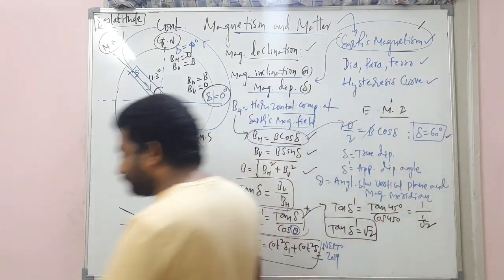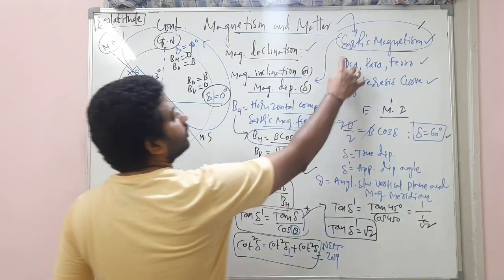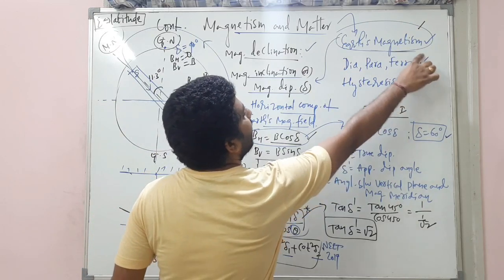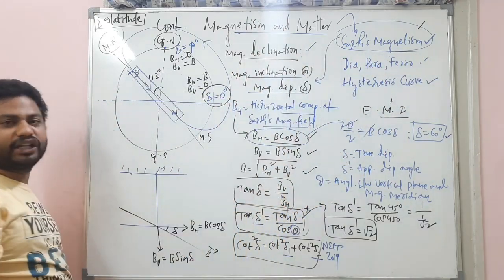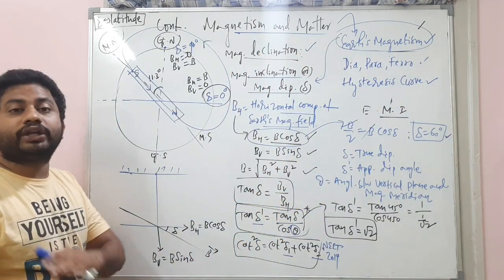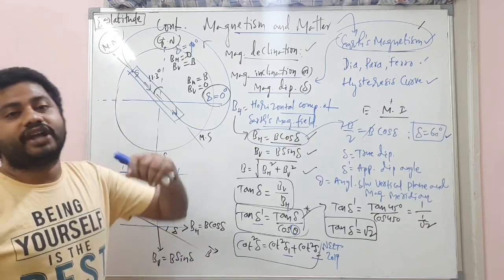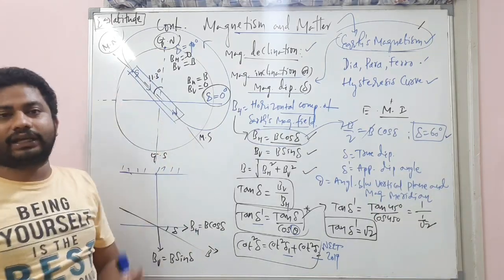Now, let me rub this and we will move to the next concept called dia, para and ferromagnetic substances, right? We are not going into the details of it because it's a more and more theoretical concept.